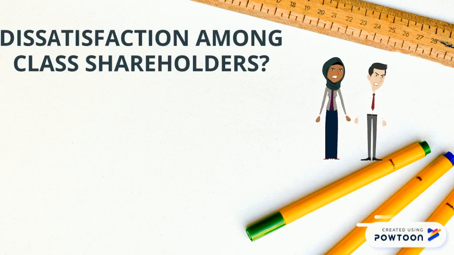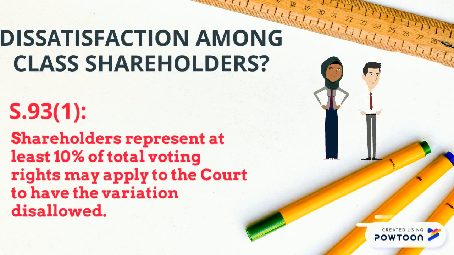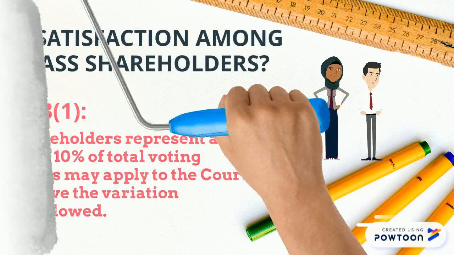Finally, an important thing that needs to be considered is, what if there is any dissatisfaction among class shareholders? Shareholders representing at least 10% of total voting rights may apply to the court to have the variation disallowed. This is stated under Section 93 Clause 1.